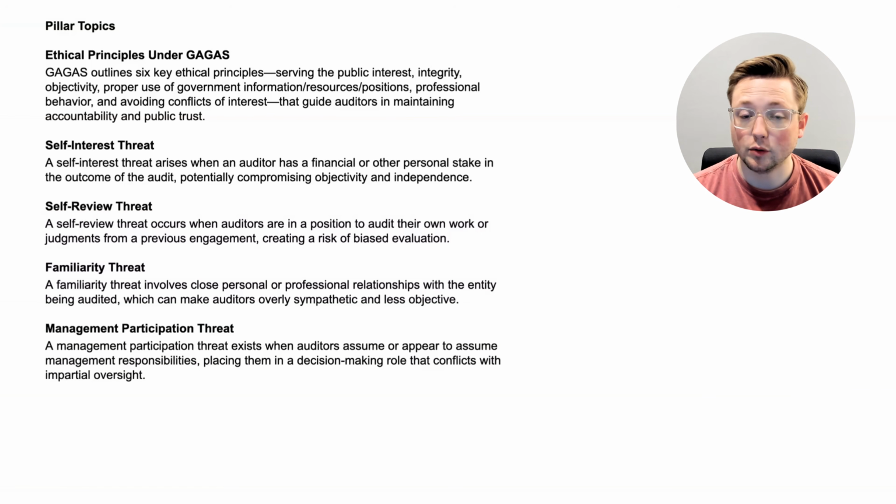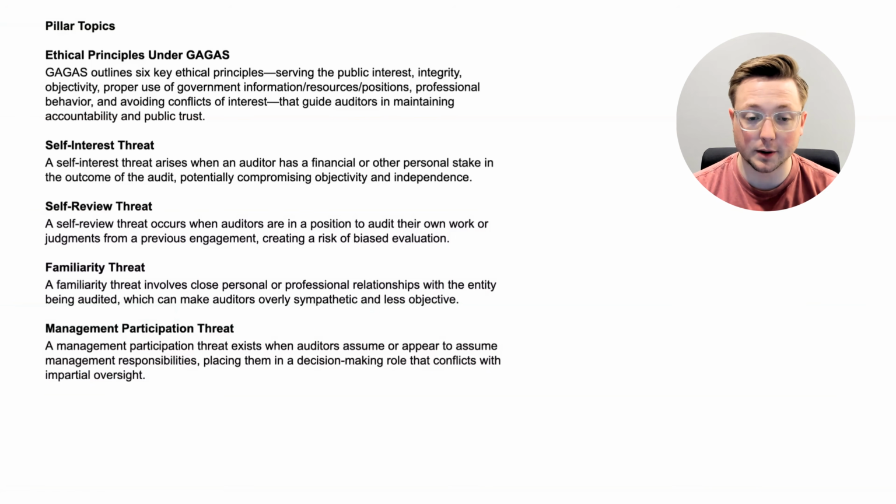Now let's talk about 4 threats. We did each one of these. Self-interest threat. A self-interest threat arises when an auditor has a financial or other personal stake in the outcome of the audit, potentially compromising objectivity and independence. Then there's the self-review threat. A self-review threat occurs when auditors are in a position to audit their own work or judgments from a previous engagement, creating a risk of biased evaluation.